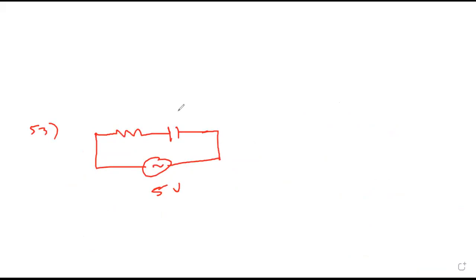A resistor and a capacitor are connected in series with 5 volt AC. The RMS voltage across the capacitor is 3 volt.